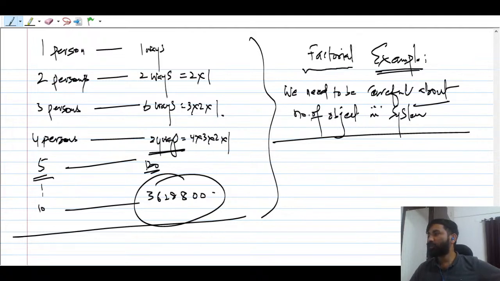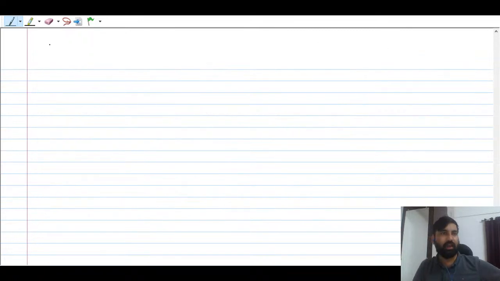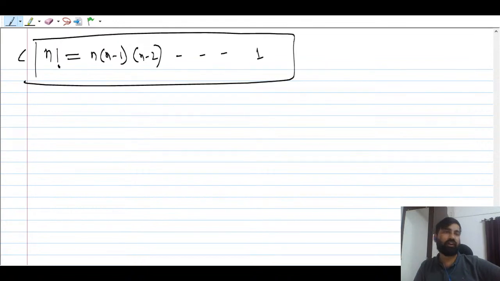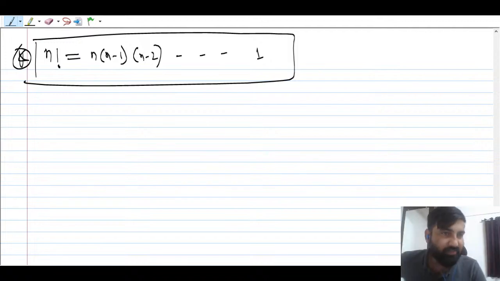So I hope this makes sense to all. This is important, and the factorial is denoted by capital N, and it is written as n, n minus 1, n minus 2, and so on till 1. This is the factorial, and I have given you the factorial examples. You need to understand that in PNC, factorial plays an important role, right? So this is going to be very important.